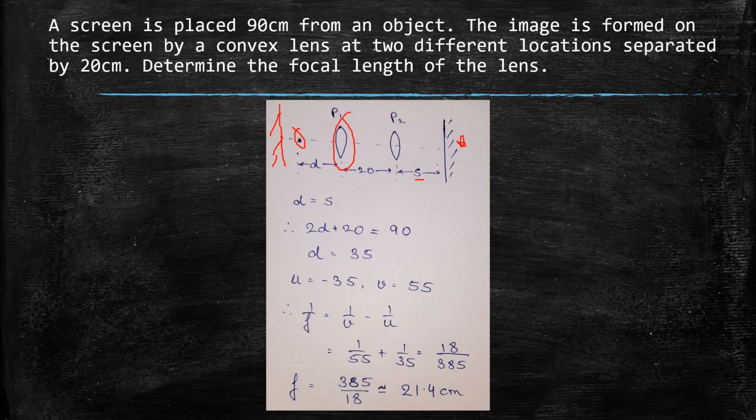So by using the principle of reversibility of light, we can easily deduce that D equals S. Now once we do that, the whole problem becomes just a direct application of the lens formula. So since D is equal to S, we find that D equals 35, U equals minus 35, V equals 55, and then just put them inside the lens equation and you will get that F is equal to 21.4 centimeters approximately.